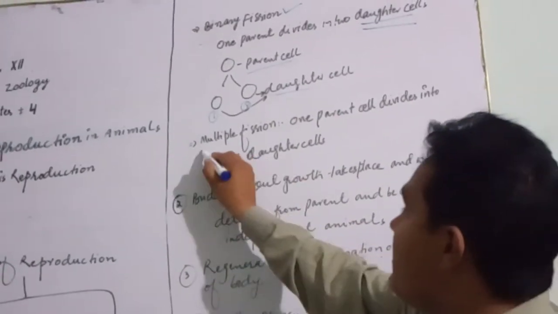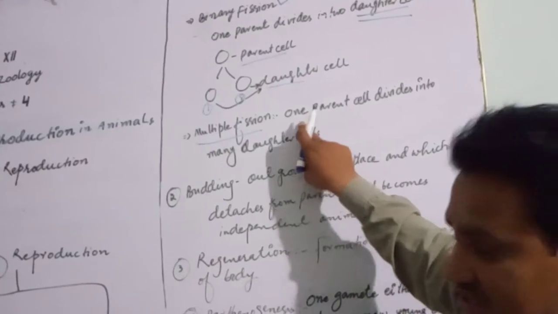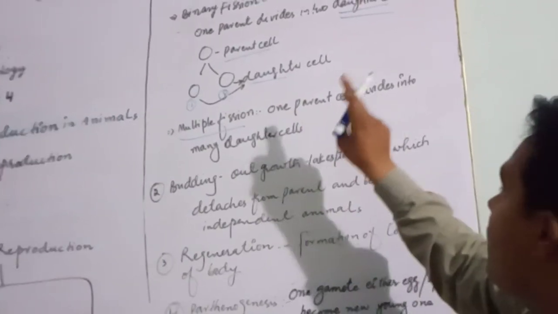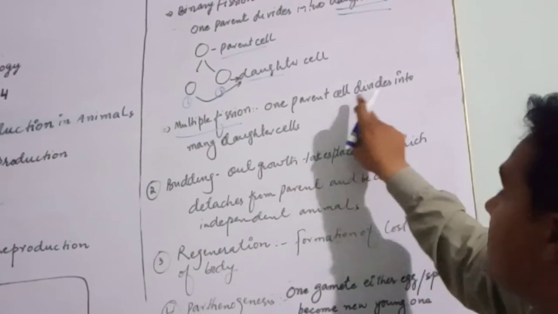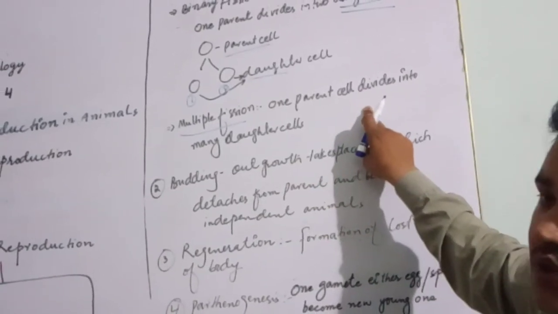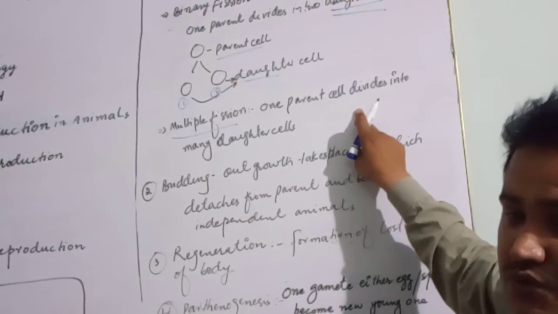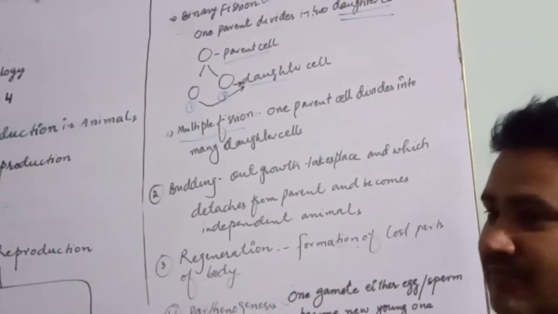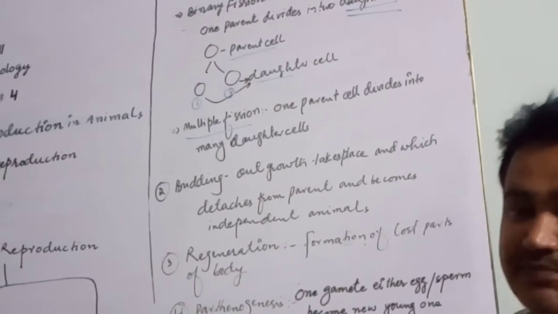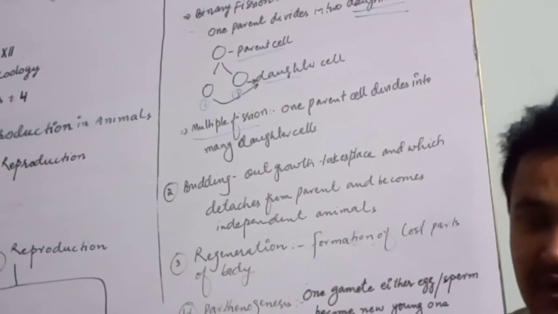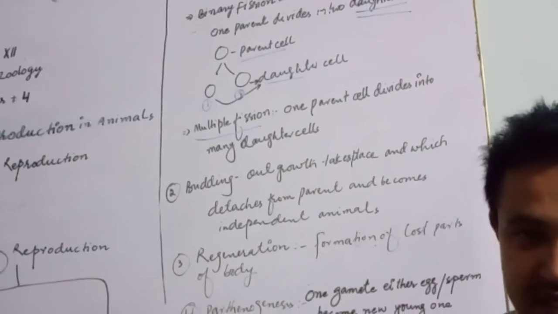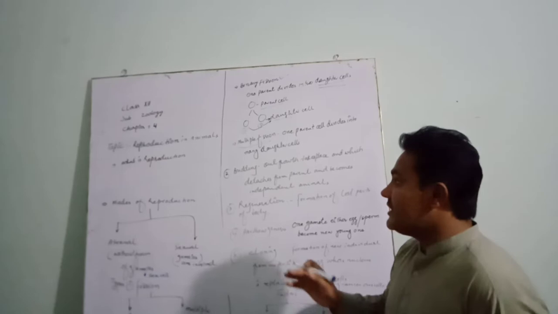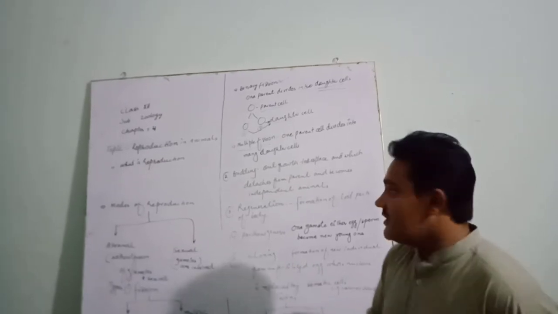Multiple fission is a type of asexual reproduction in which one parent cell divides into more than two, or into many, daughter cells. Multiple fission takes place in Plasmodium, Paramecium, and also in some protozoans.